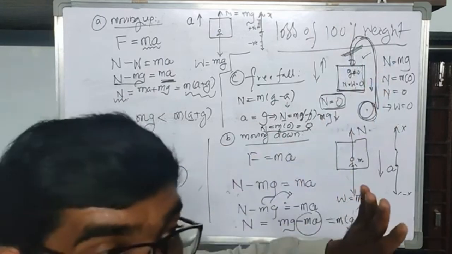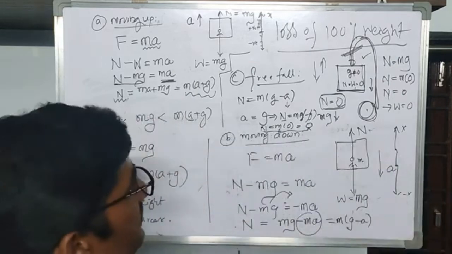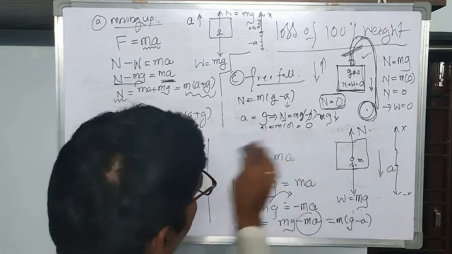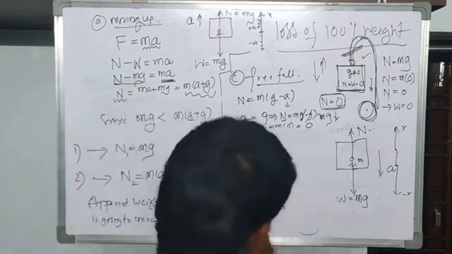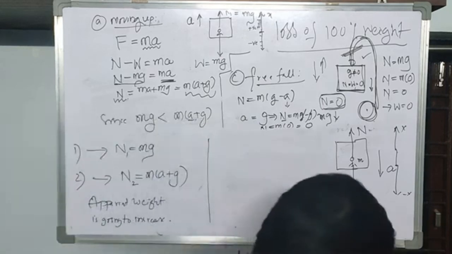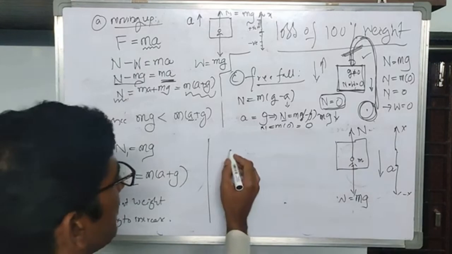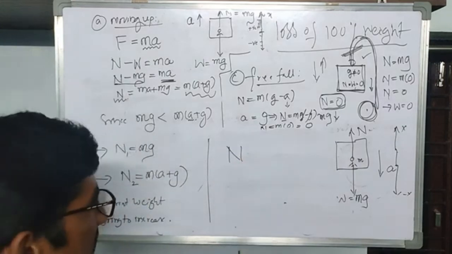Now you see, there is no direct relation between weight and contact. Sometimes we call this N a contact force. Whenever there is some contact, then we have some non-zero contact force. The other name given for N is contact force.